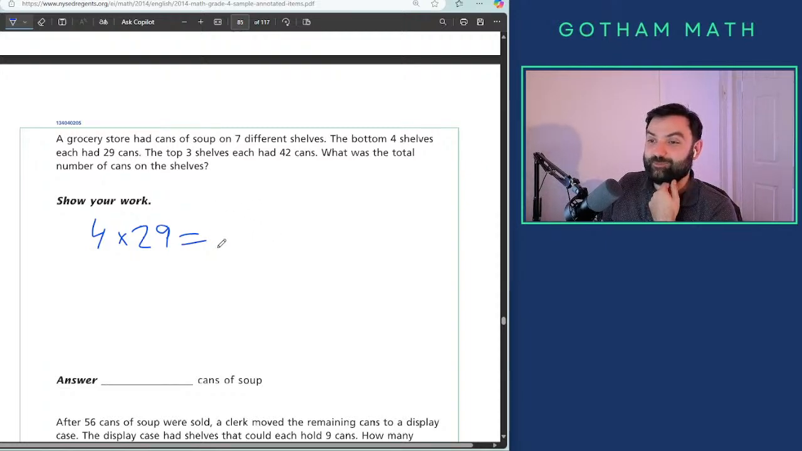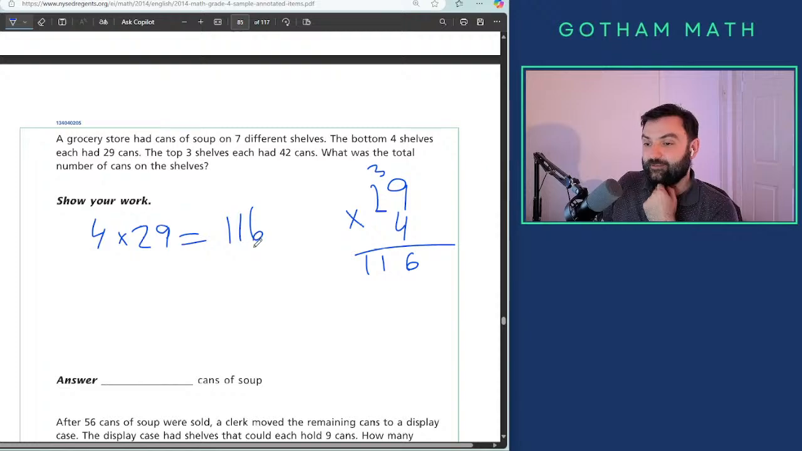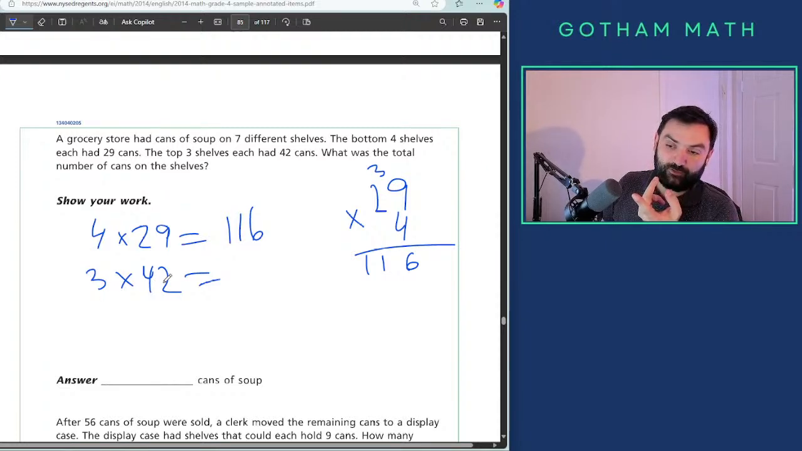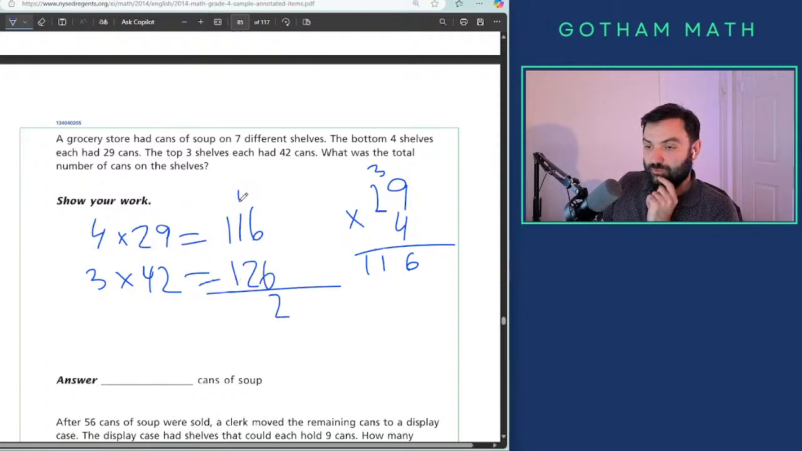Just don't go anymore. You gotta study hard. Okay, so 29 times 4. 2 times 4 is 8 plus 3 is 11, so 116. And 3 times 42, I can do as mental math. 3 times 40 is 120, and 3 times 2 is 6, so 126. The total is 116 plus 126, 242. 242.